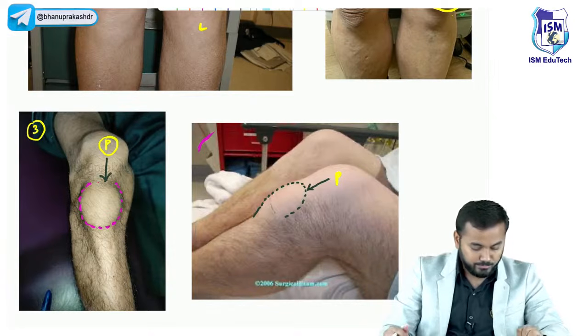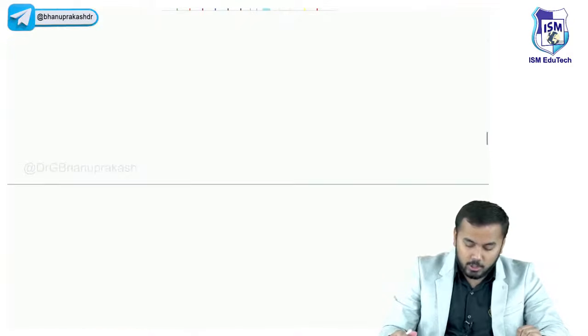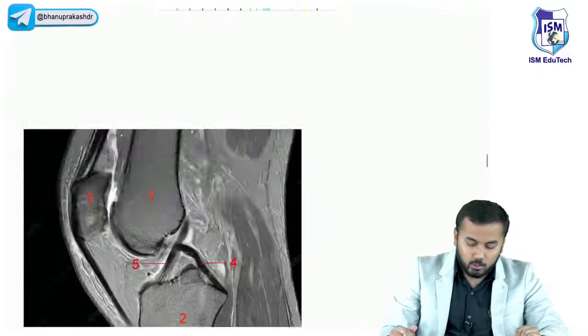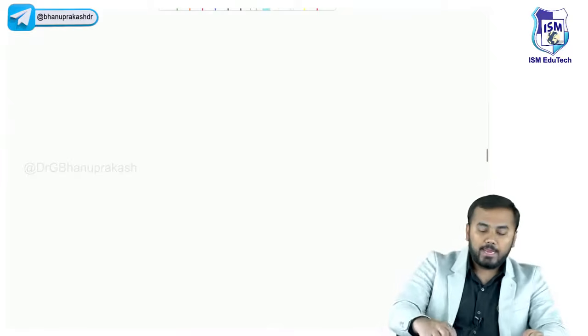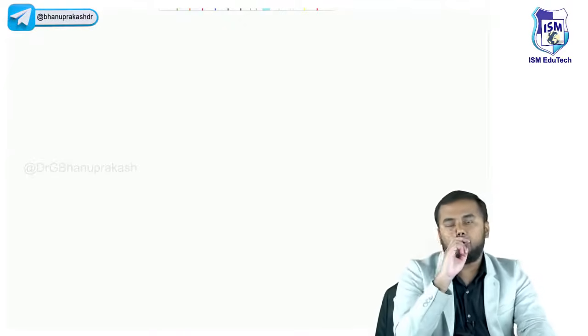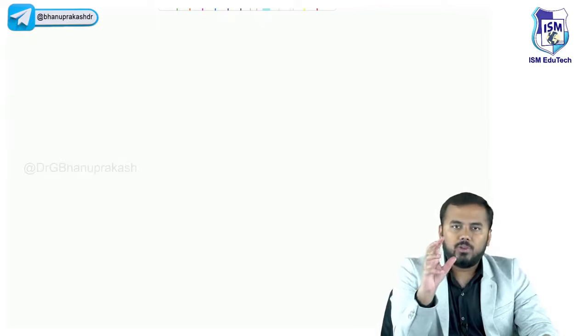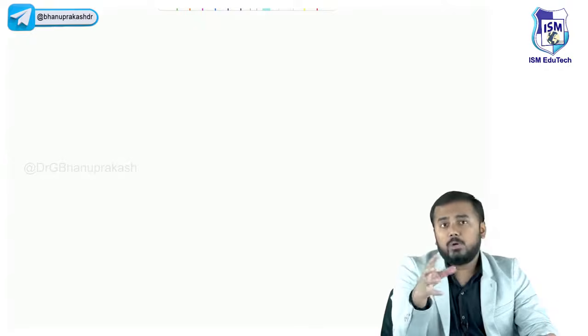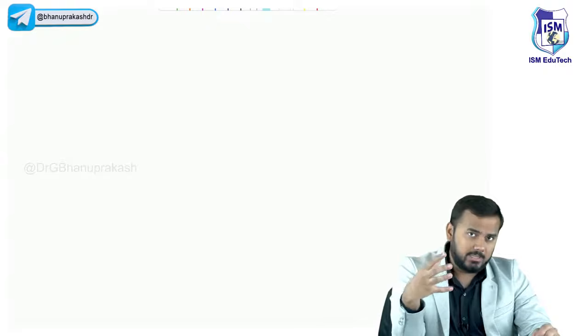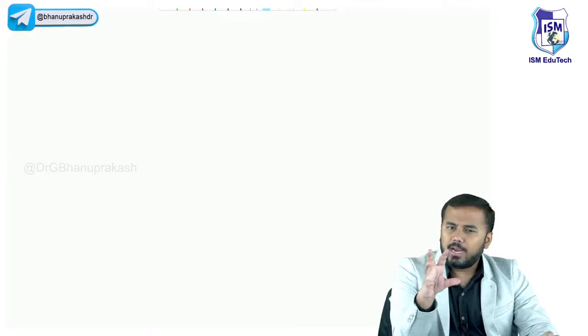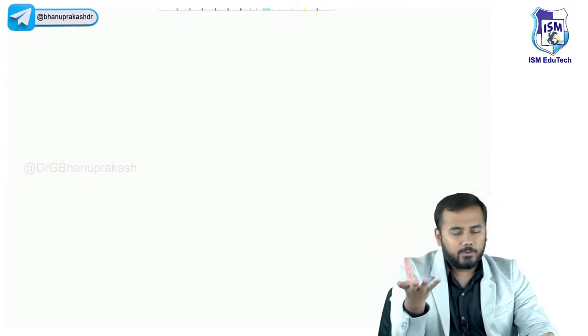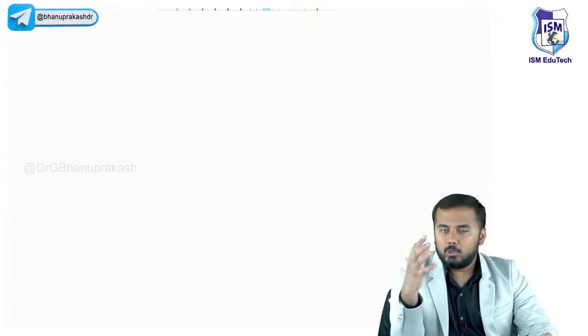Very good. Now, guys, let us look at the scans, okay? Let us look at the MRI scans. Before I teach you MRI scan, one very important thing you need to know is that if you want to locate a swelling or an infection, when you look at an MRI scan, you will see a hyperintensity. In simple terms, you will see a bright white color thing. Wherever there is bright white color in the MRIs which I'm going to show you now, there is a problem. Okay. Now it is your turn to answer me.